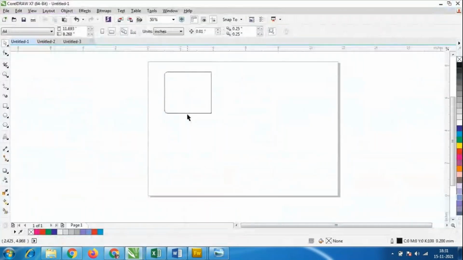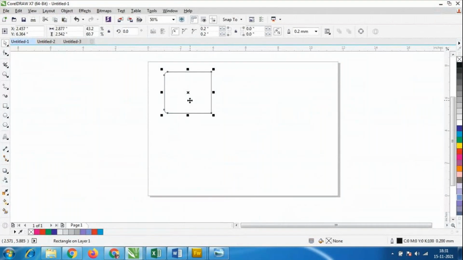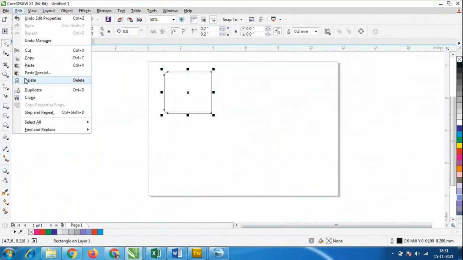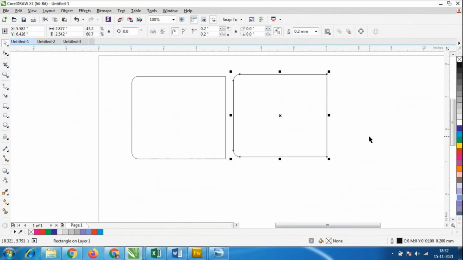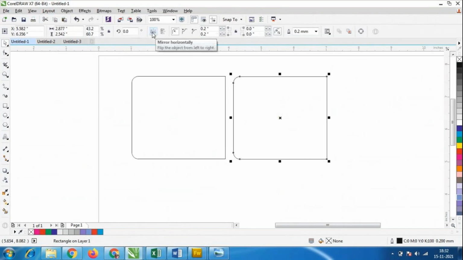Okay, so I'll select like this and duplicate, copy. I'll go to Edit, Duplicate. I'll get one more option, called Edit Duplicate. Now I have to flip it. I'll zoom in. I'll use the arrow keys on the keyboard, left, right, top and bottom. And there is an option where I select like this: mirror horizontally and mirror vertically.